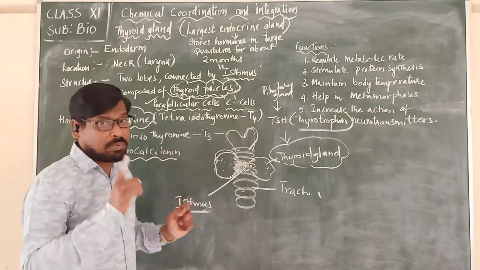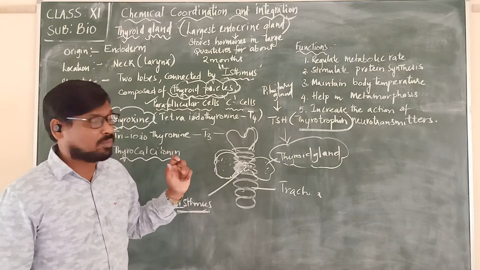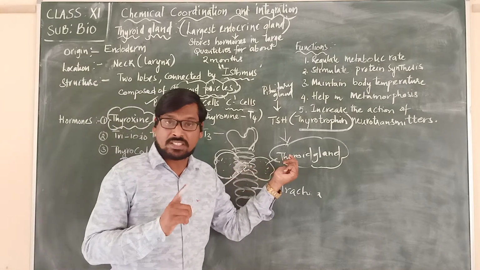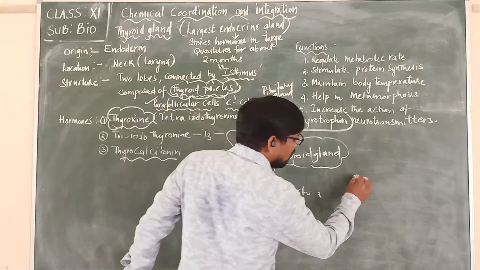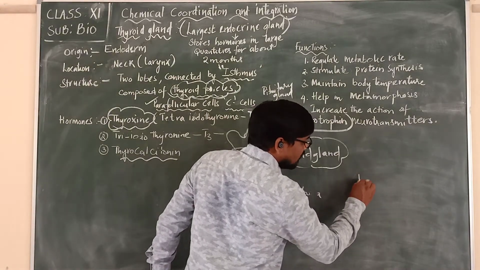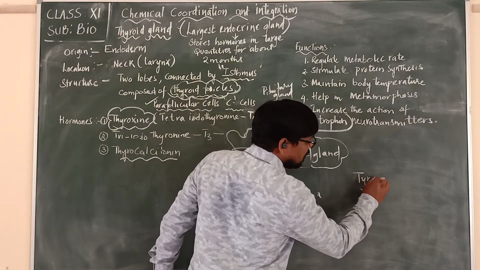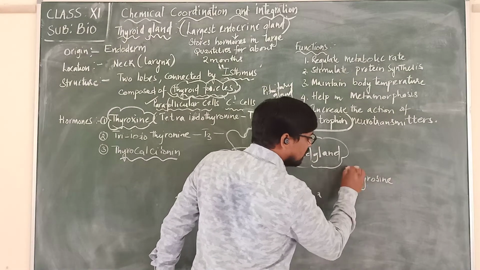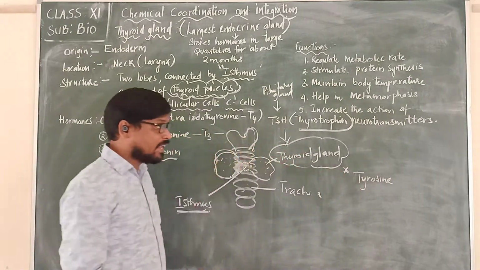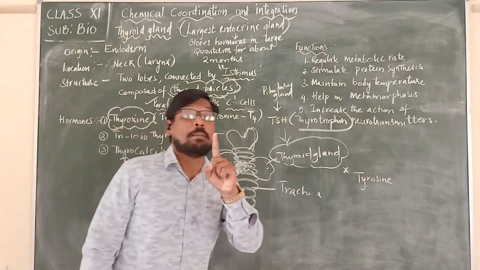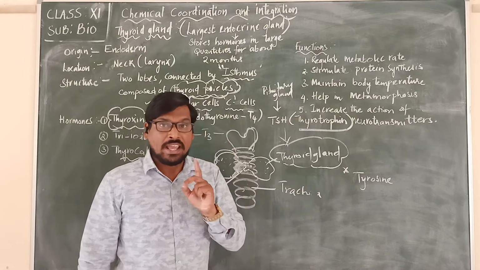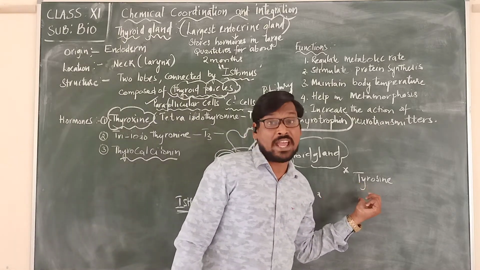Why? Please remember that this hormone produced by the thyroid gland is formed from one amino acid called tyrosine.